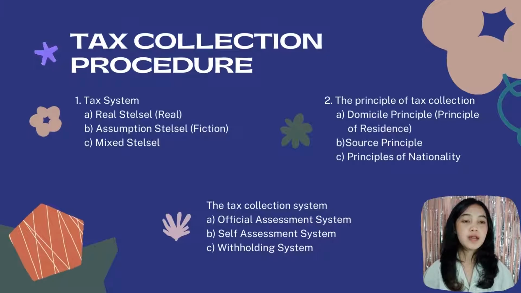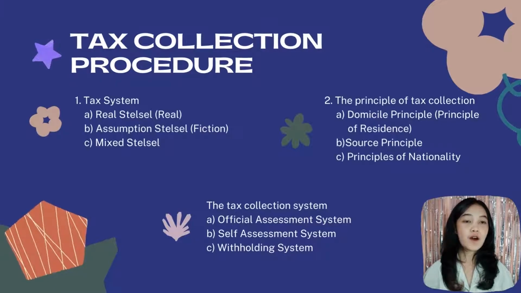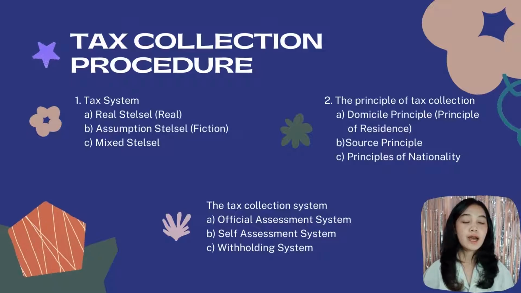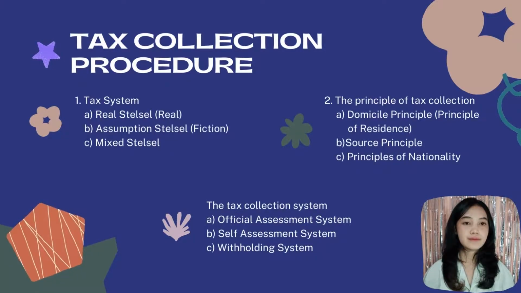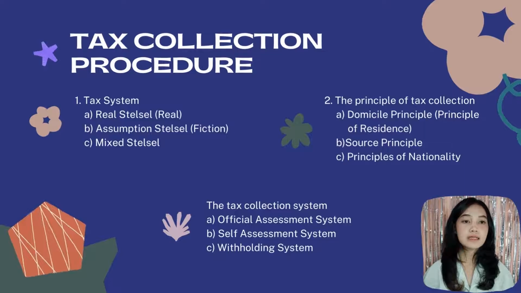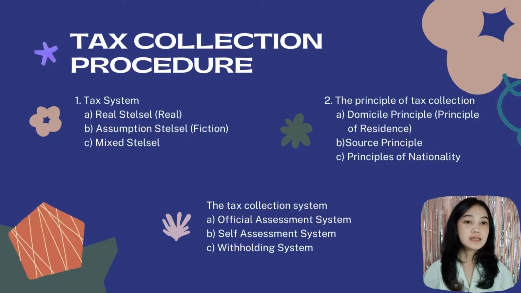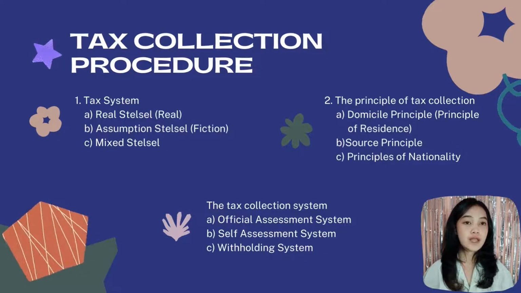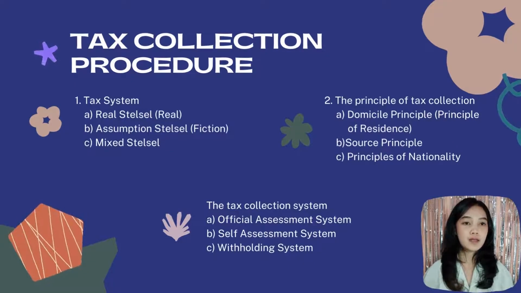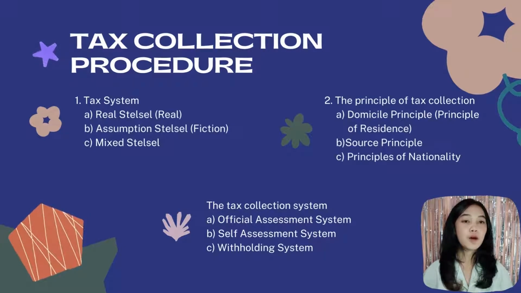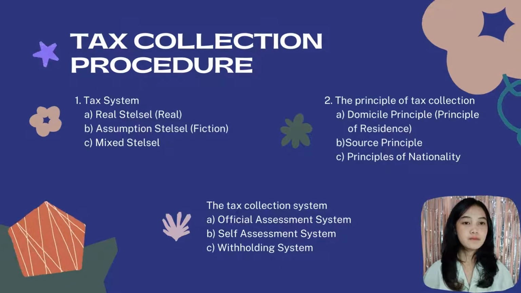Tax collection procedure. The tax collection procedure consists of the tax system, the principle of tax collection, and the tax collection system. Number 1. Tax system. A. Real stelsel or real. This system states that the imposition of taxes is based on an object that actually occurs. For example, for income tax, the object is income.